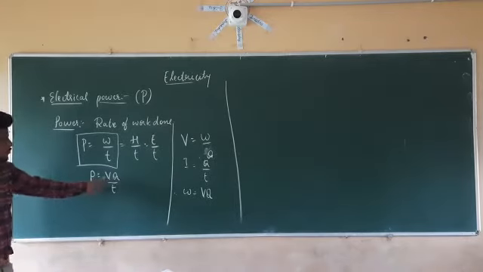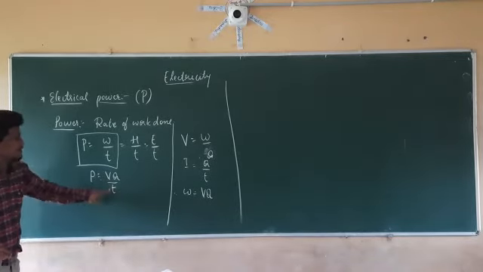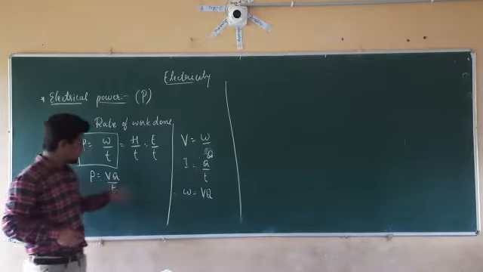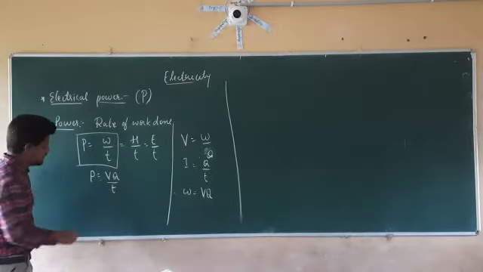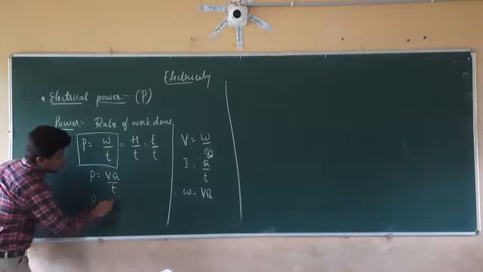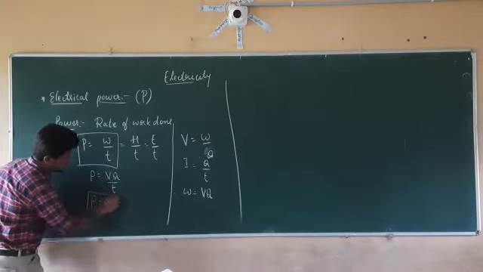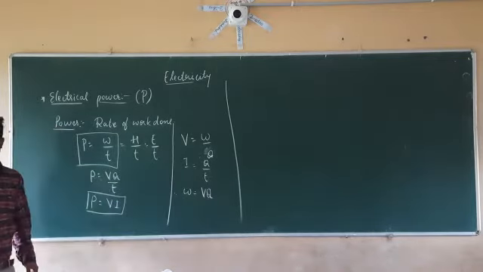Now P equal to VQ divided by T. Q by T we already have as I. So instead of Q by T, we can write I. Therefore, P equal to what? This is V into I.